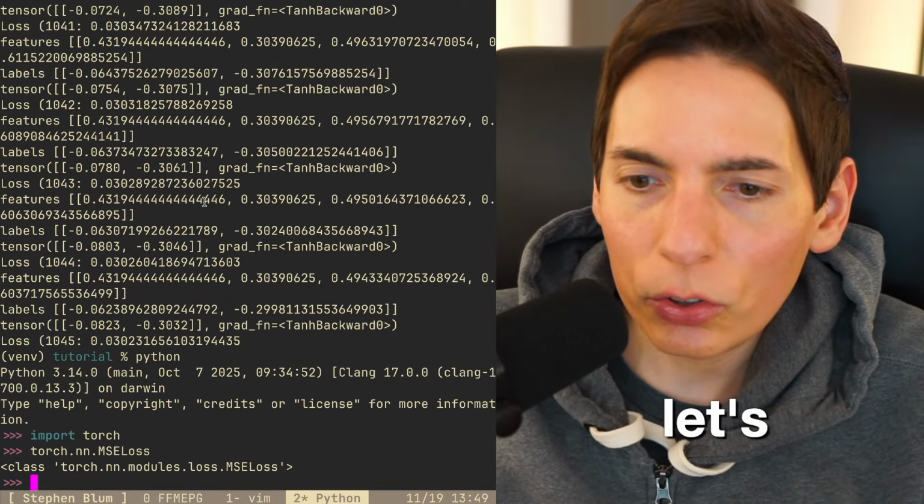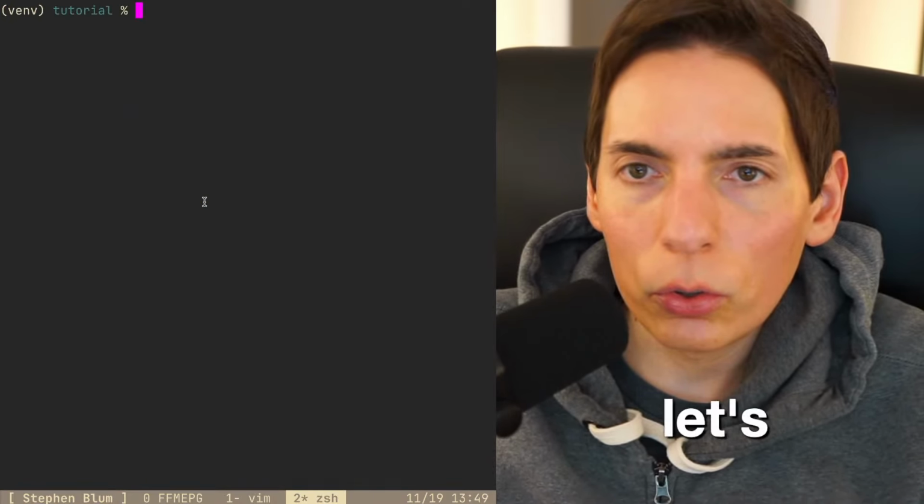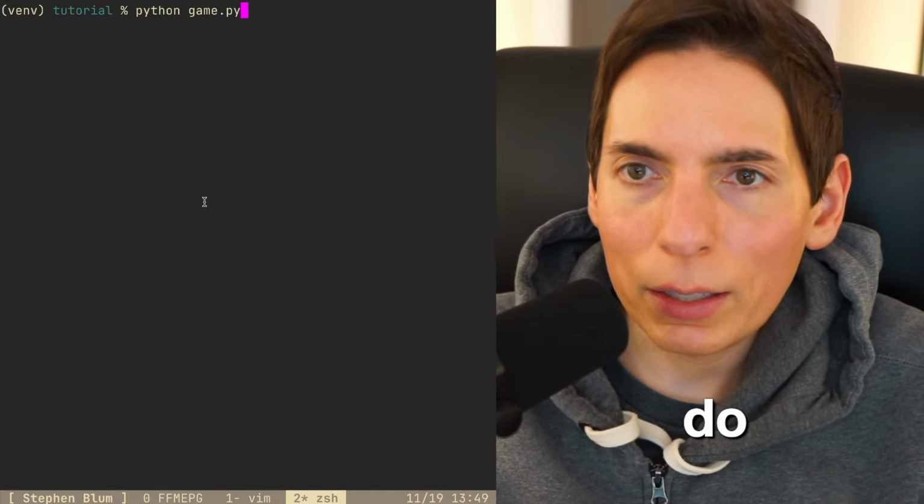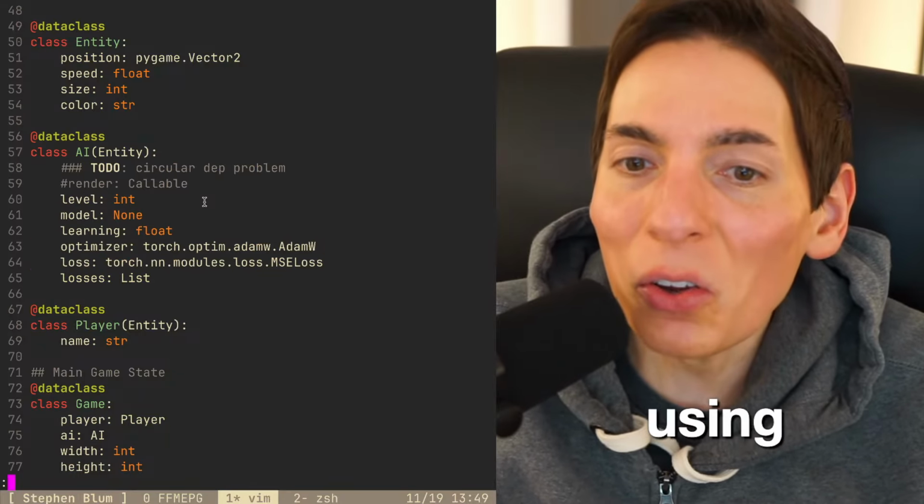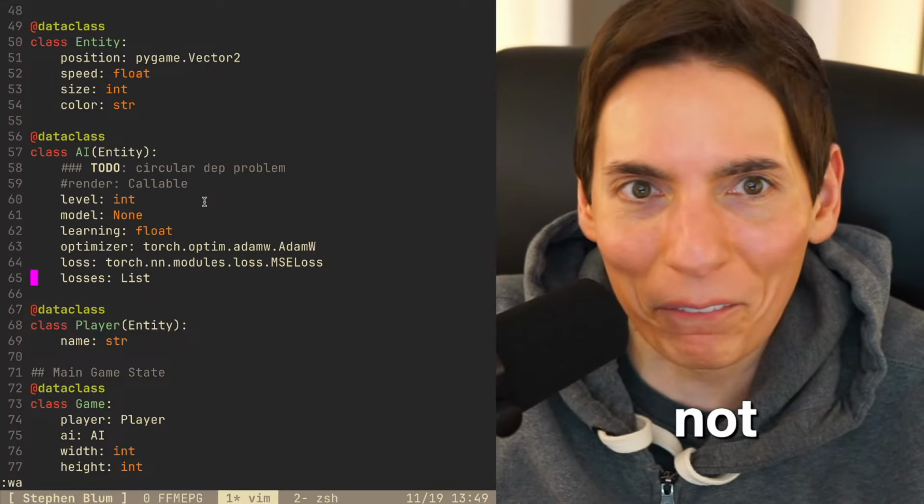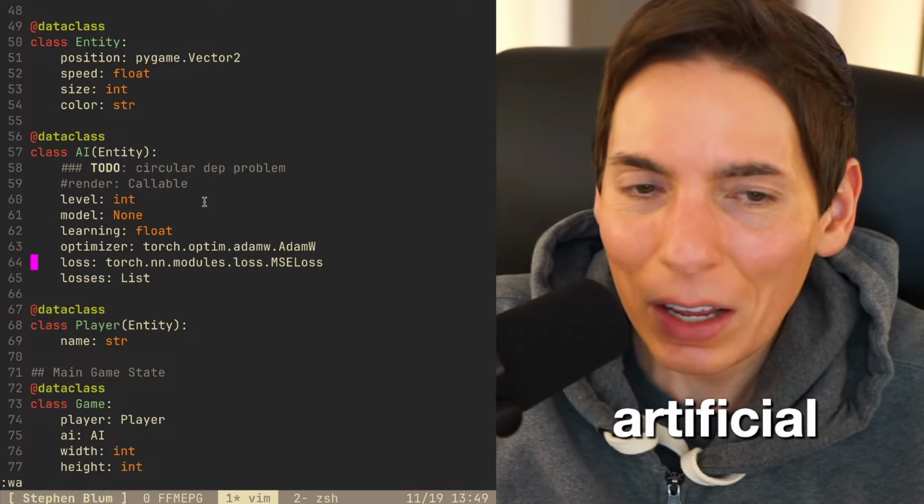All right. Let's make sure this still runs. So let's do Pygame. Is it still running? Yep, looking good. All right, we're running. So it's very happy with this. We don't need that anymore. All right, good. So now we have the AI class for the game. And this is using real artificial intelligence, not pretend artificial intelligence, legitimate artificial intelligence.